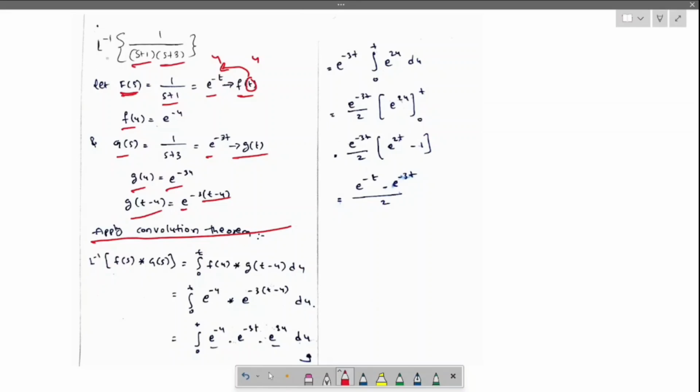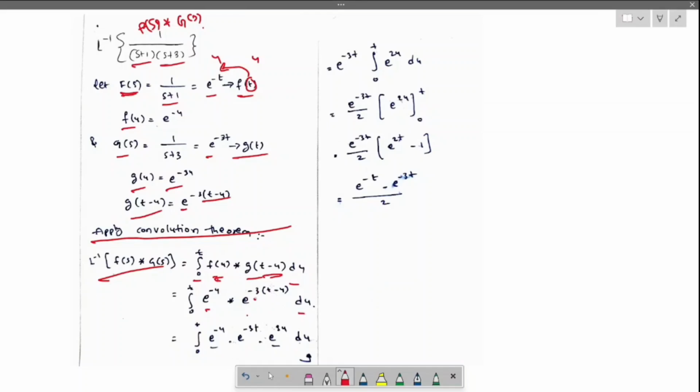The Laplace inverse of F of s into G of s is the integral from 0 to t of f of u g of t minus u du, which is e power minus u into e power minus 3 into (t minus u) du.